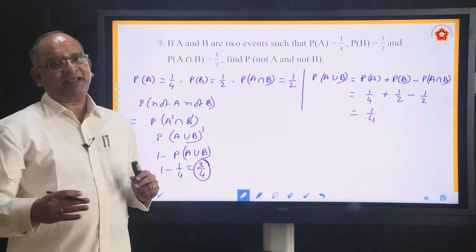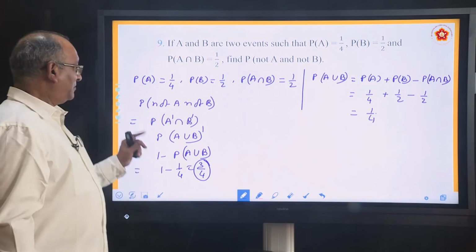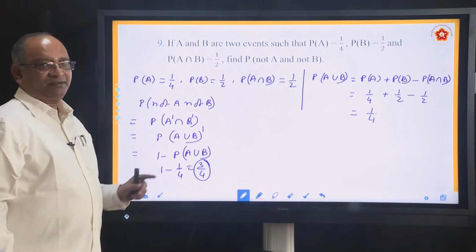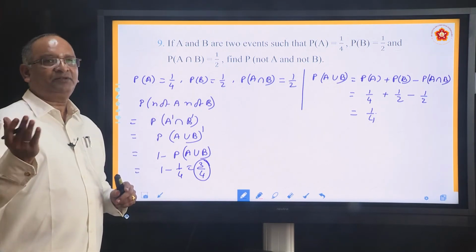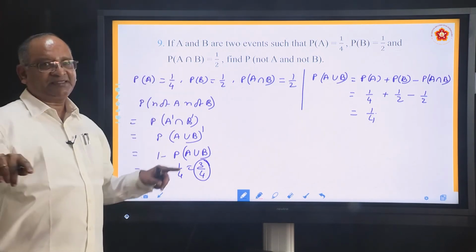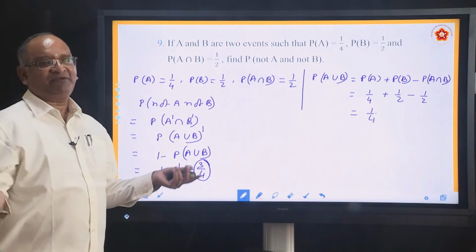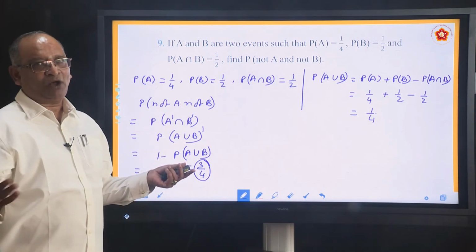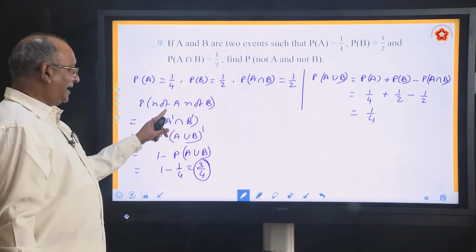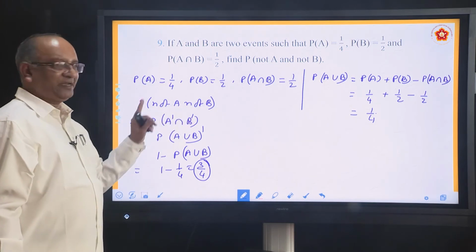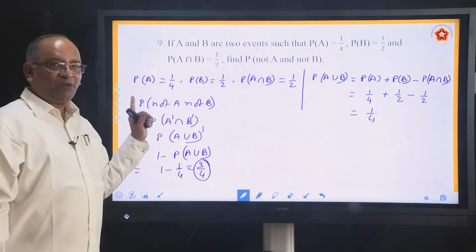Probability of not A, not B. A complement is not A. From the universal set, if you remove set A, what is left is called A dash, the complement. So not A means A dash, not B means B dash. We are using De Morgan's law here.